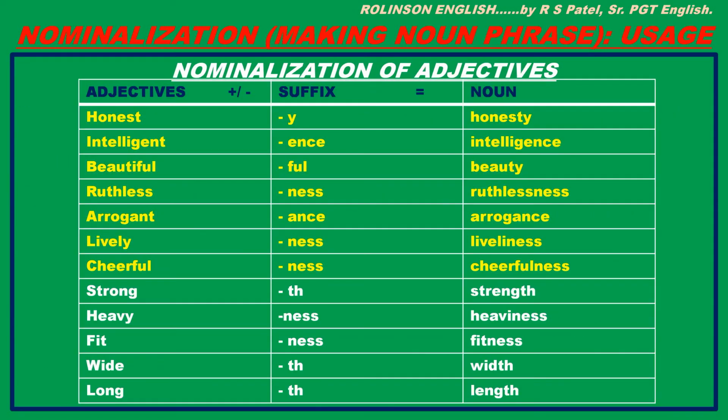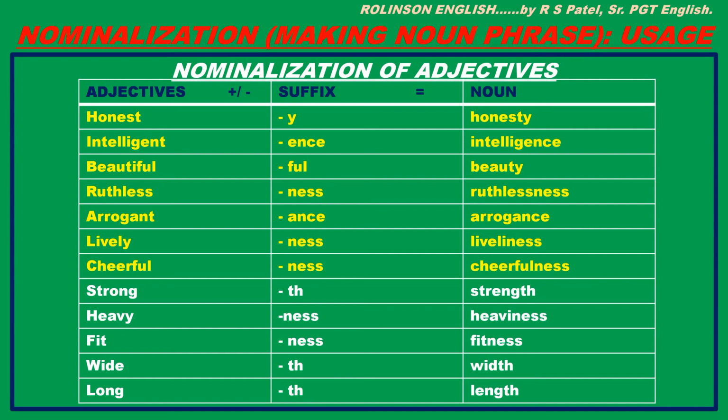Right? Now nominalization of adjectives. Here see. Look at the table. Adjectives plus or minus suffix. Okay? I mean to say that sometimes we need to add something and sometimes we have to remove the suffix if it is already in the form of adjective itself to get the noun. See, honest suffixing y, we get honesty as noun. Intelligent, replacing ent with ence, we get intelligence as noun.